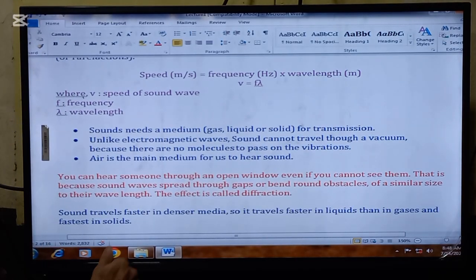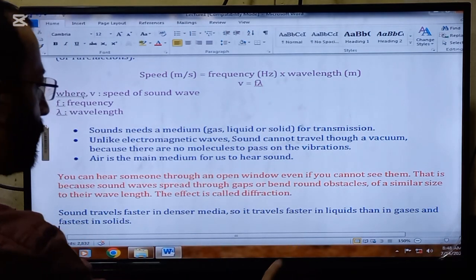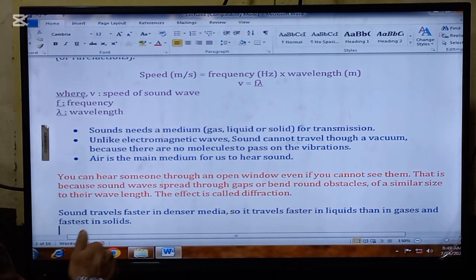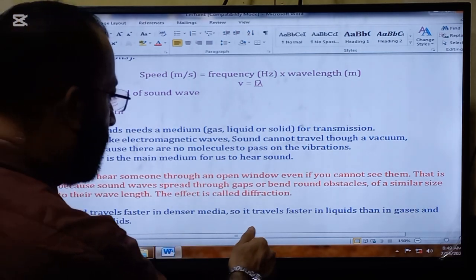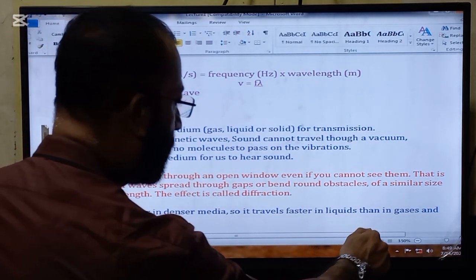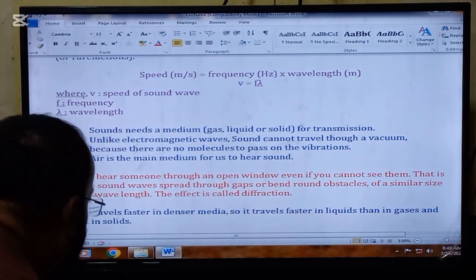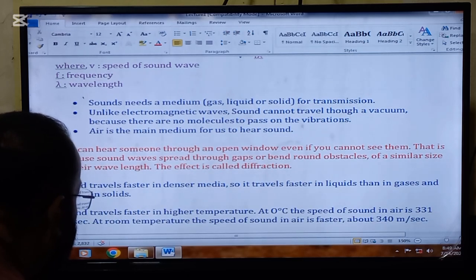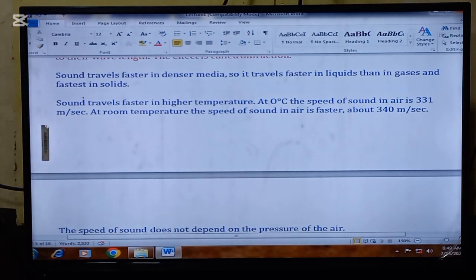Sound travels faster in denser medium. So this is another very important point to be noted. Sound travels faster in denser medium. So it travels faster in liquids than in gases and fastest in solids. The denser the medium is, the faster sound will travel through it.